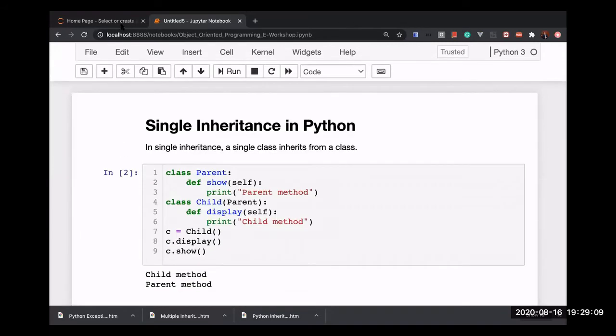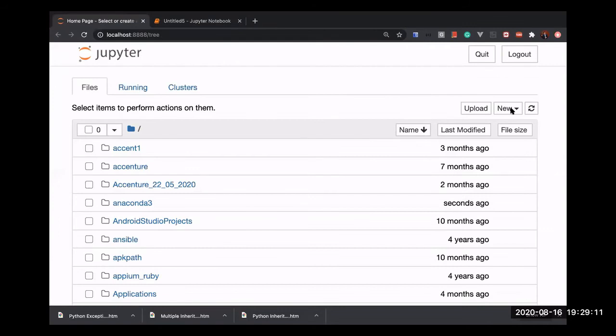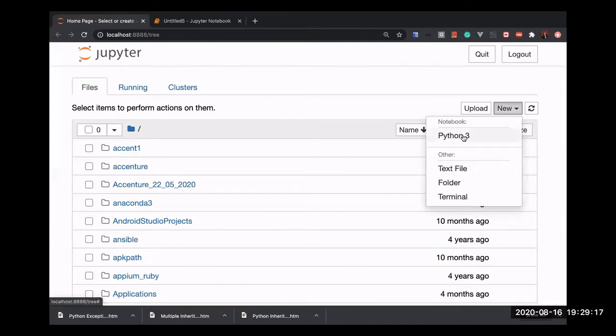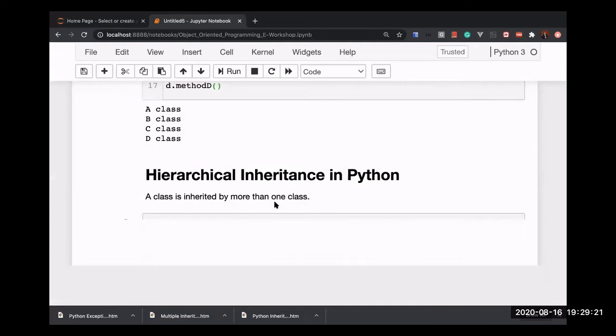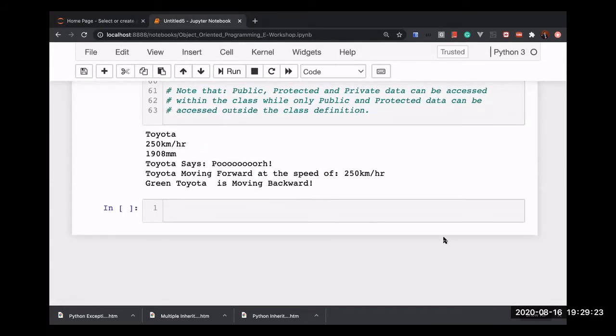You can start the notebook by going to File, New, and there's an option to open a notebook, Python 3. Once you do that, you'll be able to see a notebook. I'll be writing the complete code here, and each and every concept I'll clear with the help of this code itself.